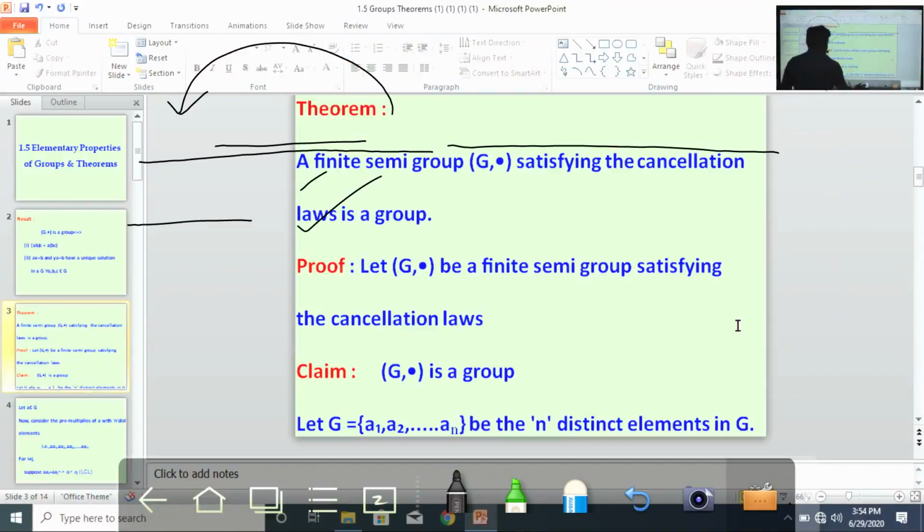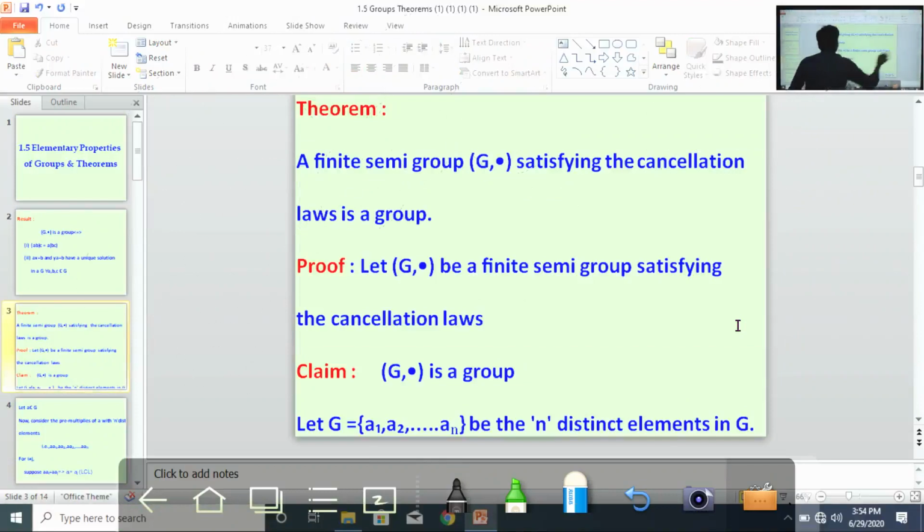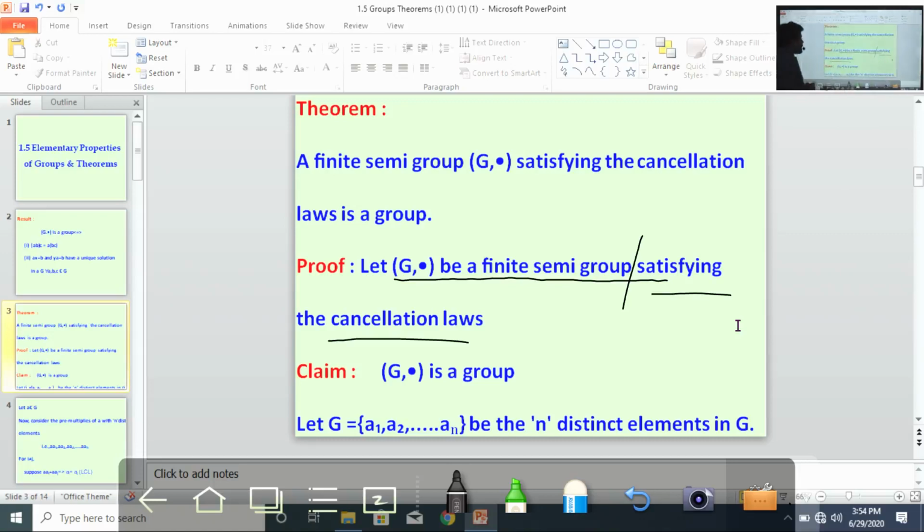First, given that G comma dot is a finite semigroup, right? And also it satisfies the cancellation laws. I repeat once again. Given G comma dot is a finite semigroup and it is satisfying the cancellation laws, right? What is our claim? The above G is a group with respect to multiplication.